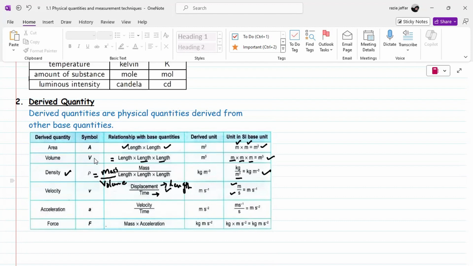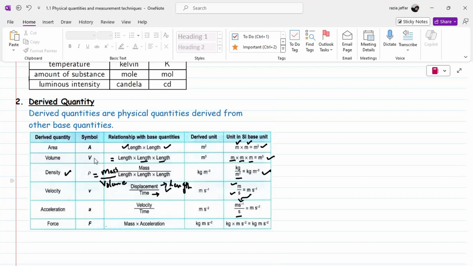The next is acceleration. The formula for acceleration is velocity per unit time. The SI unit for velocity is meter per second, and it is divided by the SI unit of time, that is second.